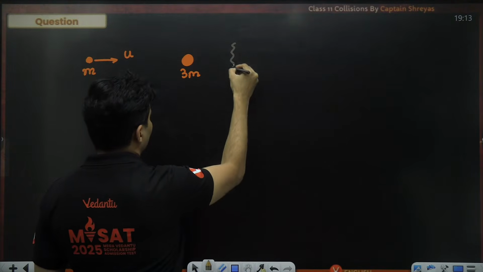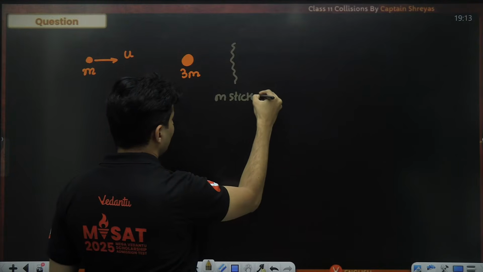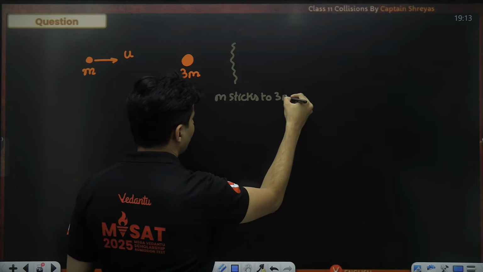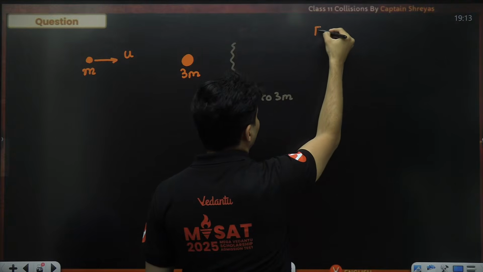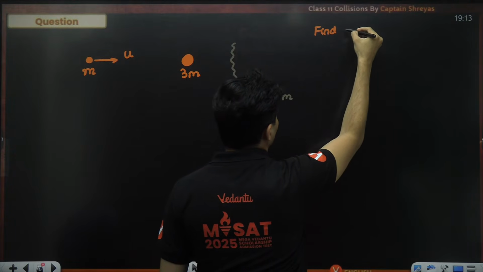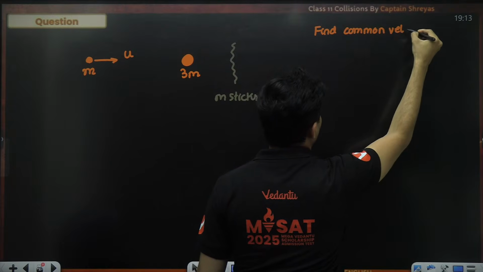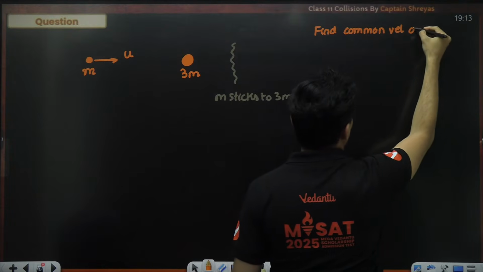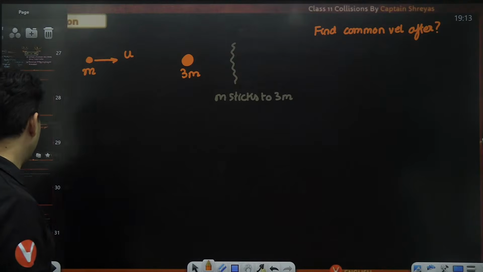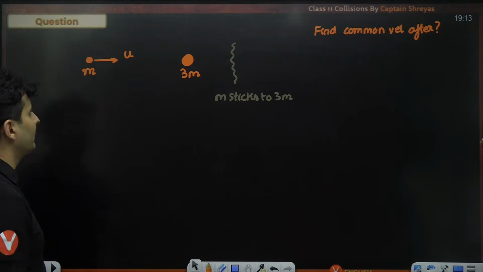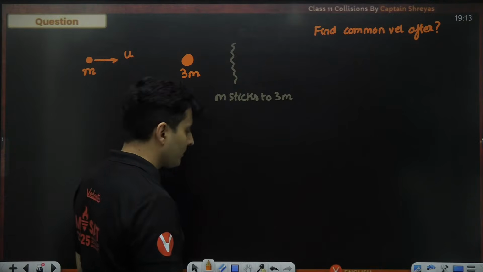The mass m sticks to 3m. Find the common velocity afterwards. Find the common velocity after they get stuck to each other. Okay, that is the question. Let's think, how do we solve it?